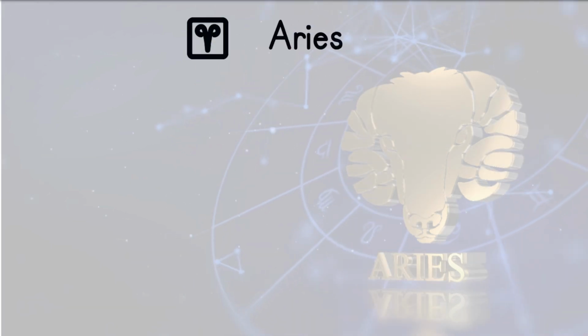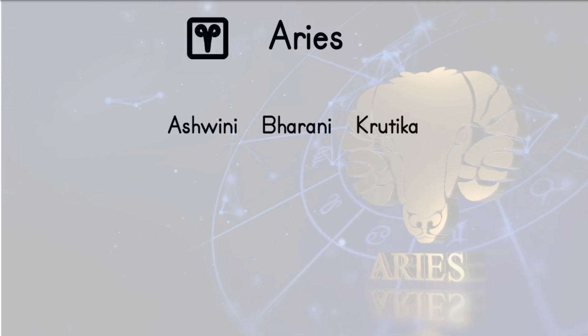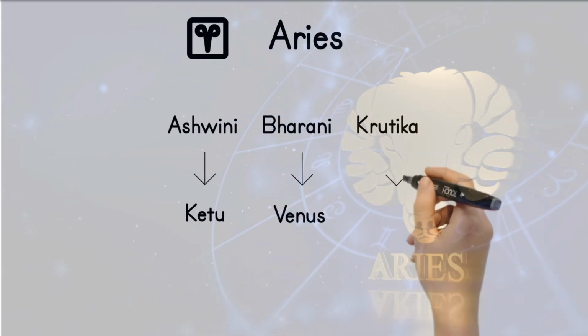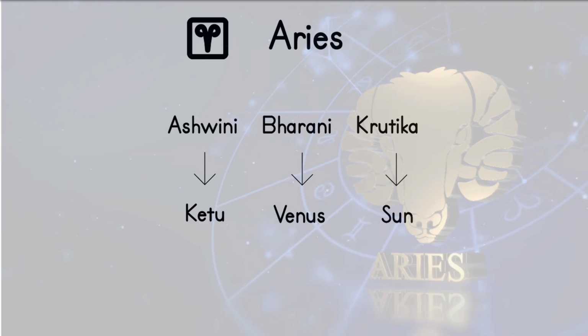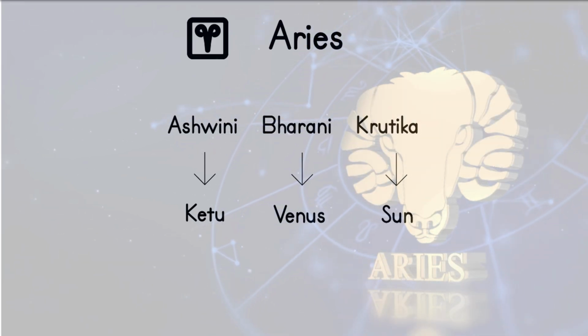Let's just take an example of Aries Rashi. This Rashi consists of 3 nakshatras: Ashwini, Bharni and Kritika. Each of these nakshatras has 1 star lord: Ketu, Venus and Sun. This nakshatra and Rashi depend on birth date, birth time and birthplace.